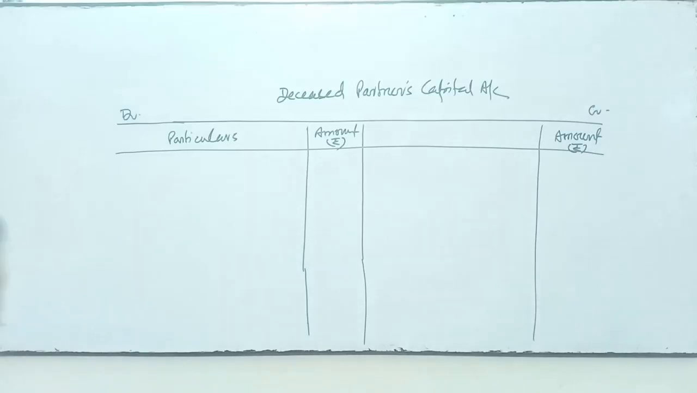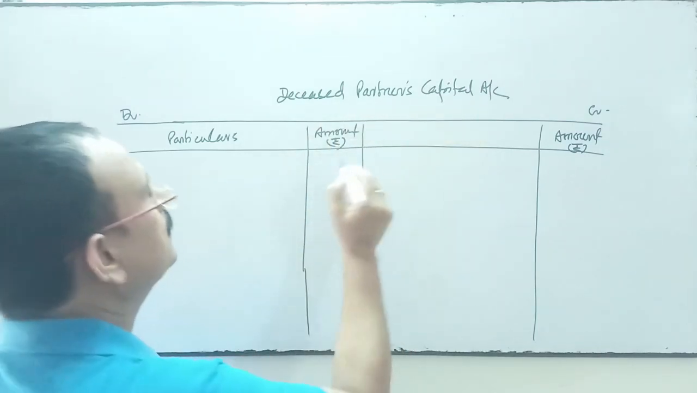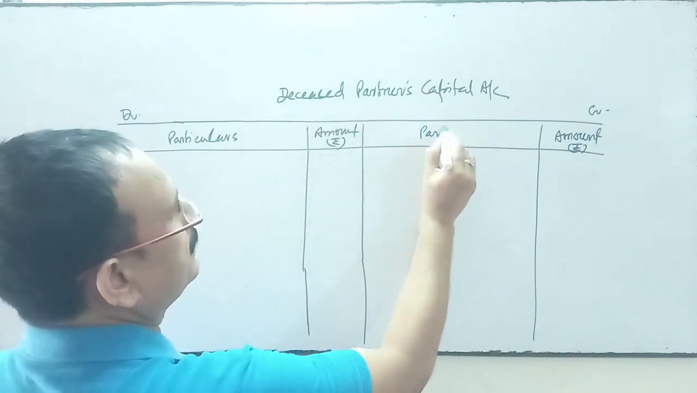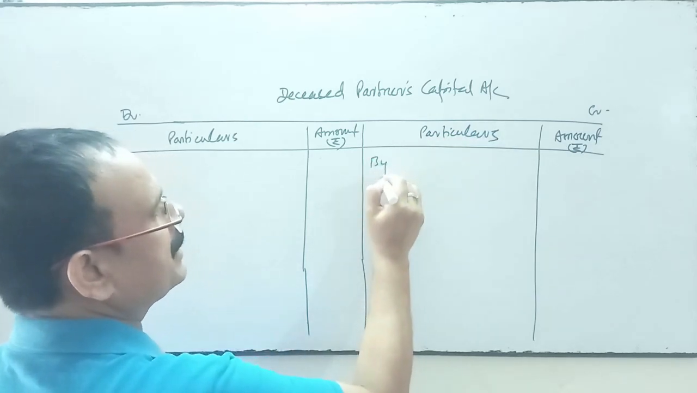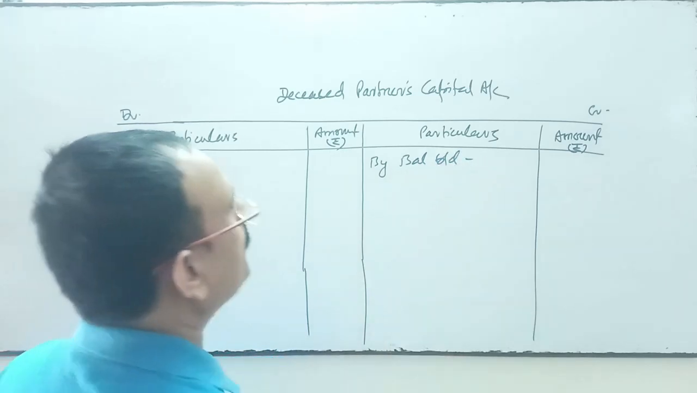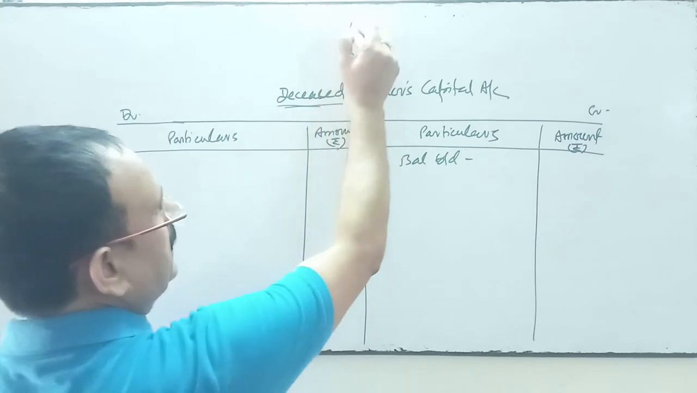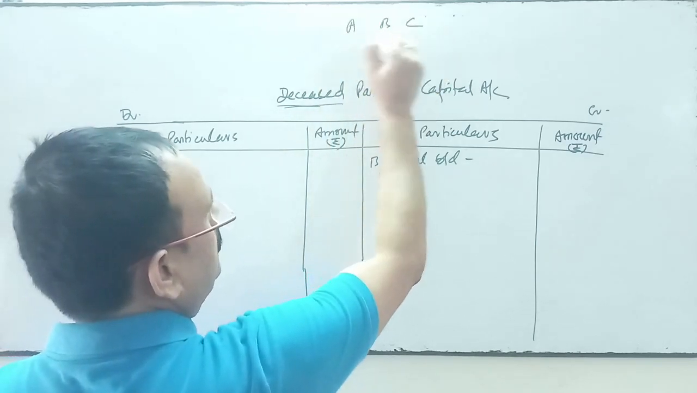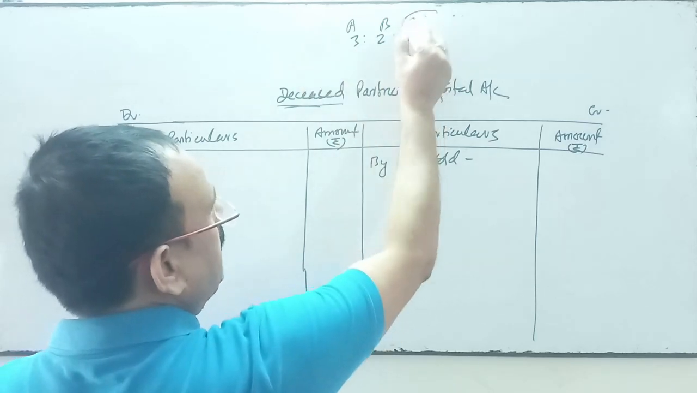Now see, the deceased partner's capital account. So these are the particulars. On this side we will first transfer the opening balance of capital by balance brought down. Opening balance of capital of whom? The deceased partner. Suppose A, B and C are partners, profit sharing ratio 3:2:1, and C died.